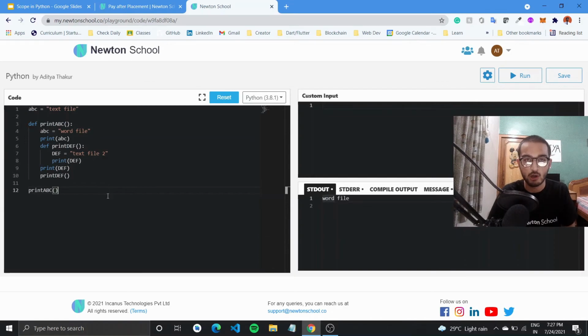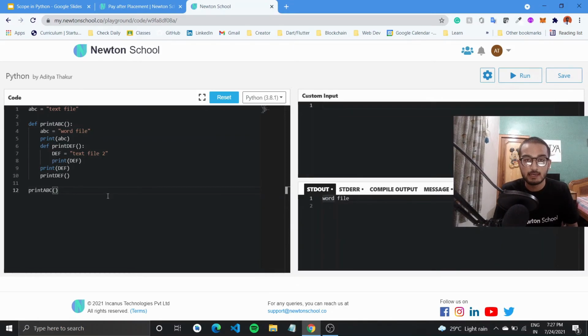We saw how local scope works. We also saw how global variables are declared and how global and local variables can be different. Like you can have a global variable, like we have abc in this case, and we also have abc in the function itself. So Python would consider them differently, even though they are available in the same file.